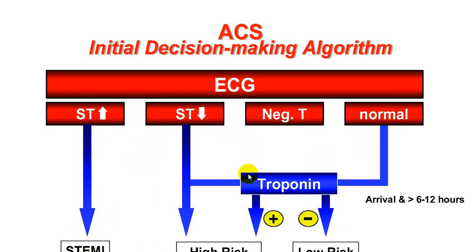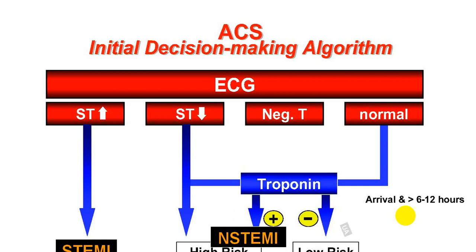If there is an ST depression with troponin positive, the person will be high risk, and we will call this a non-STEMI. Troponin negative will be at low risk. And if there is an ECG which is normal and troponin negative, it says that the person is having no acute coronary syndrome.